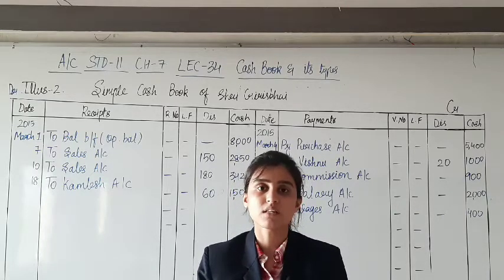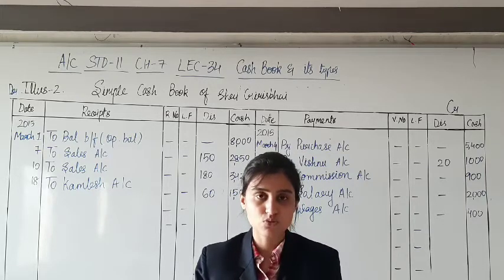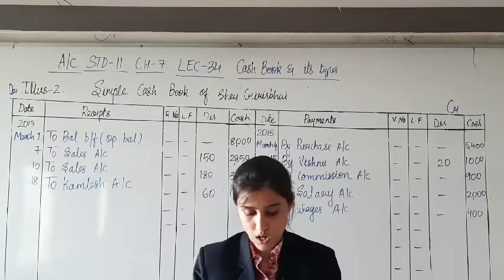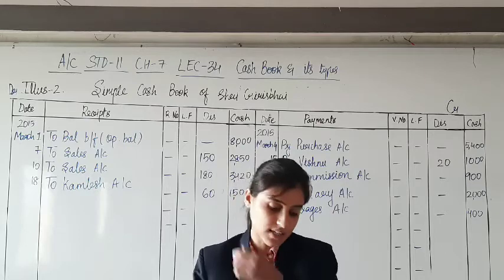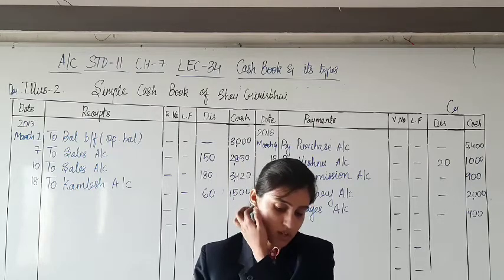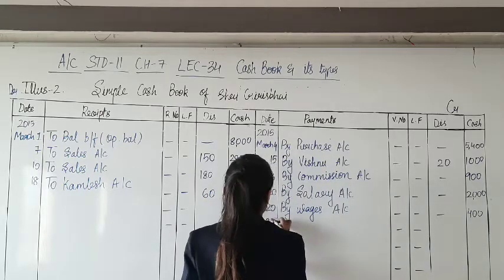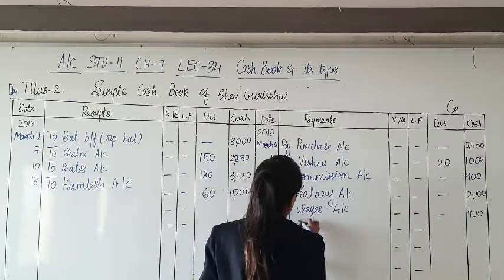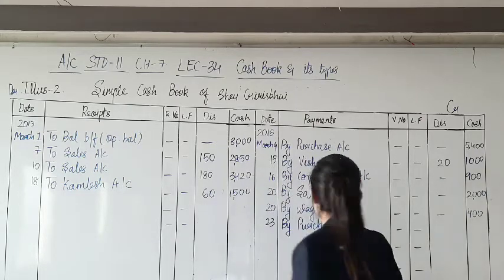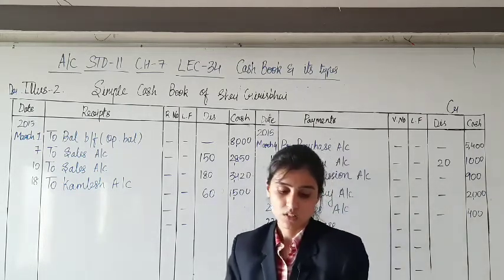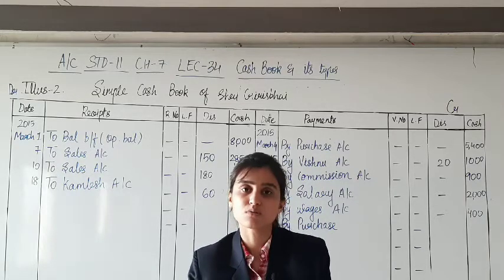Next one, on 23rd of March, goods of rupees 2000 purchased from Vishwa for cash at 10% trade discount and 10% cash discount. Firstly, this is a transaction of purchase, that means definitely you are going to pay. So 23rd of March by purchase account. Talking about the amount, goods are of rupees 2000. 10% of 2000 is 200.